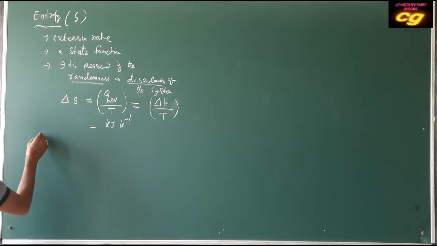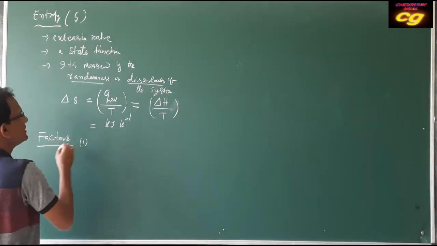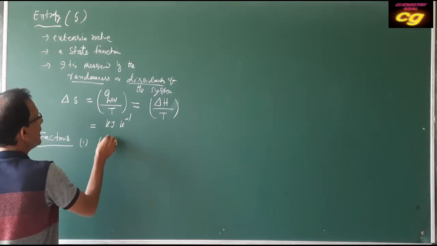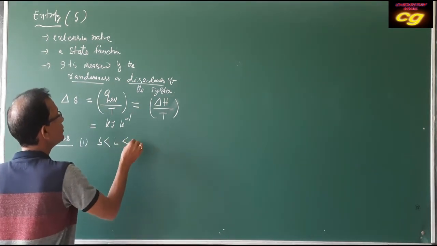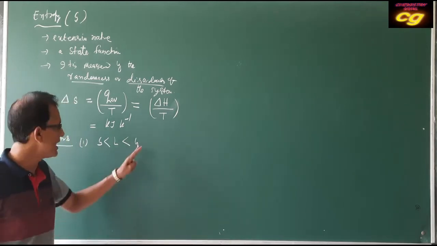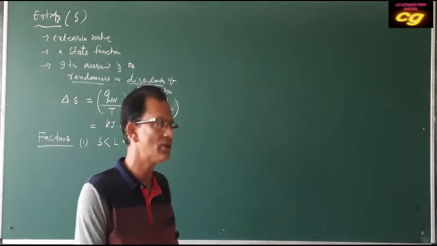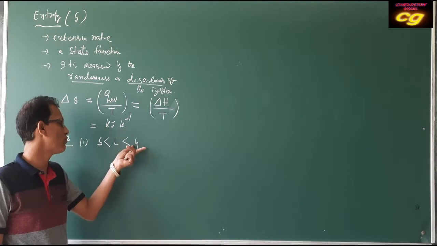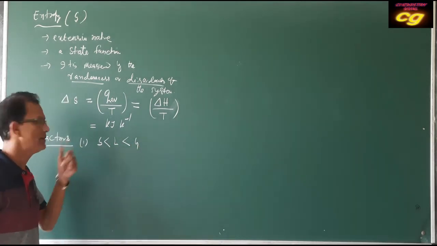Then what are the factors affecting entropy change? First is physical state. Solid has lower entropy than liquid, and liquid has lower entropy than gas. Because gas molecules are more free, the force of attraction is very negligible, and they have maximum space, that's why entropy is maximum in case of gas, then liquid, then solid.